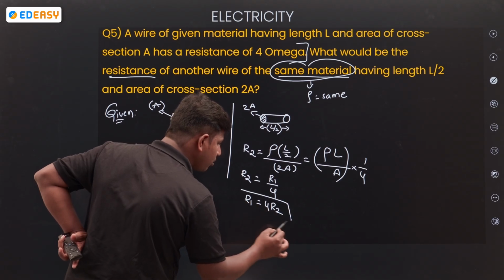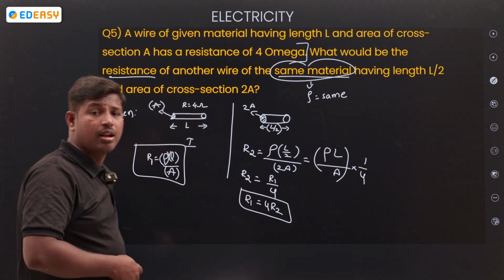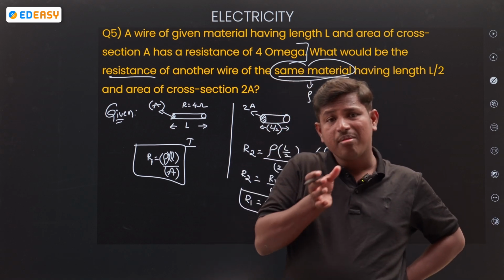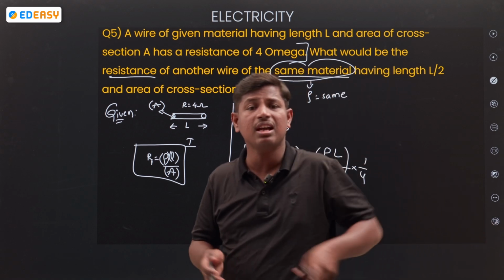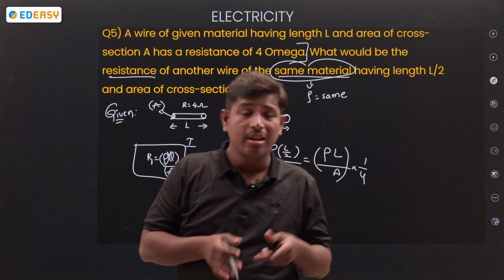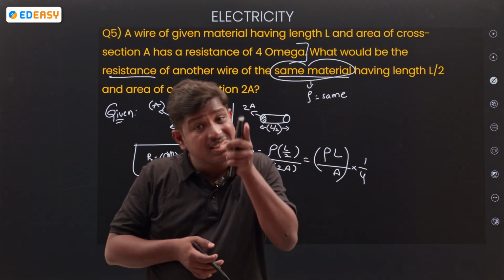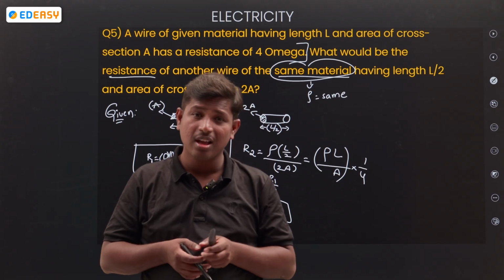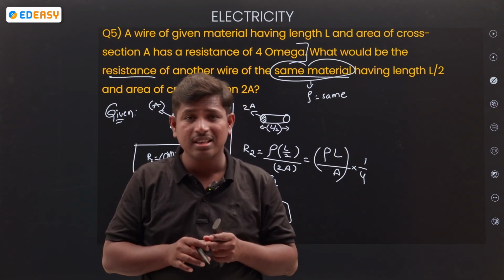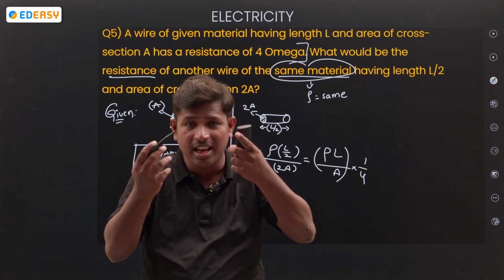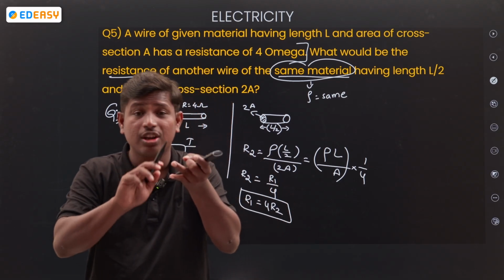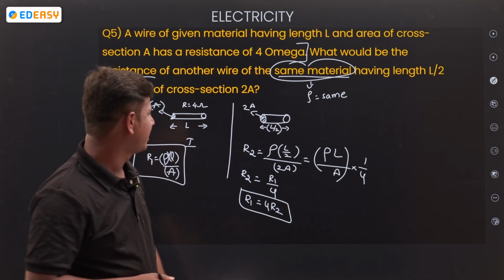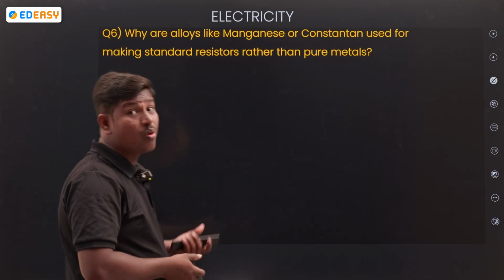So comparing the two wires, R1 has more resistance compared with R2. Why? Same material, even then resistance depends on what factors? It depends on length, on nature of material, and on area of cross section. Okay? Next, one more question.